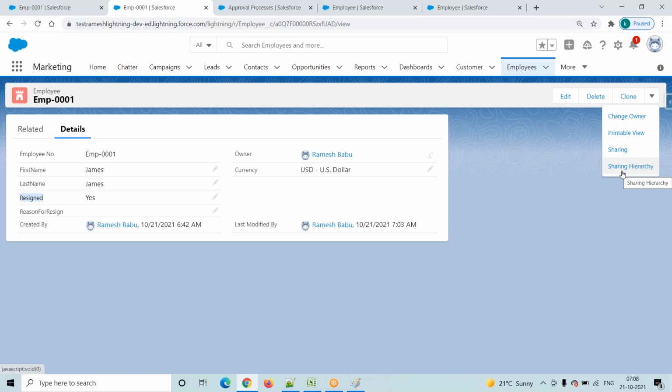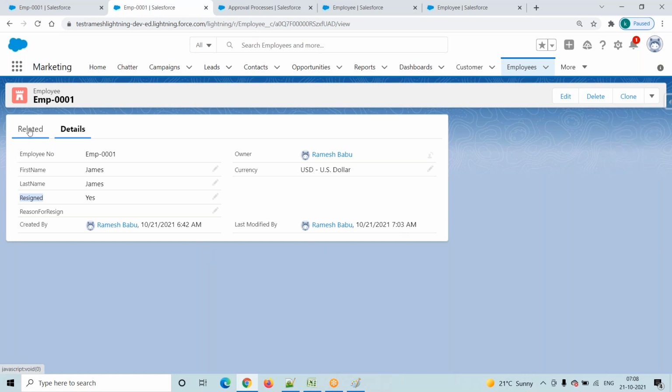Once he clicks on submit for approval, it is showing an option. Whoever you want, you just go and select. But that is not the real time case, right? That is not the real time case, but we should learn. So now James resigned from the service. He sent his resignation information to Ramesh.